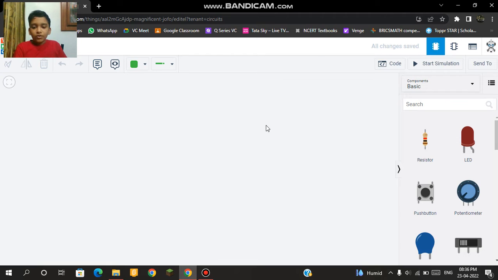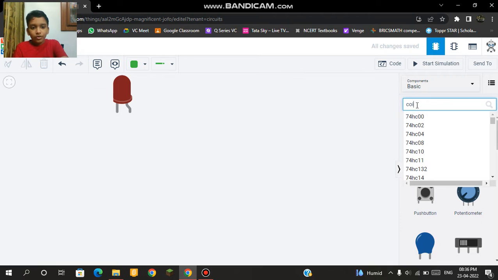Okay, so now this is our workspace, where we will do all the work. This is our tool space, where we can delete stuff, undo, redo, add notes, change wire color, etc. And at last, this is our component space, where we can add parts for the build. So the first part here is going to be the LED.